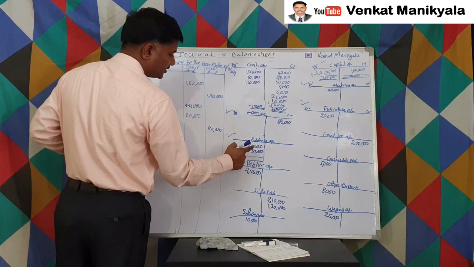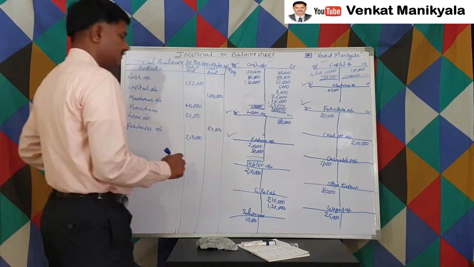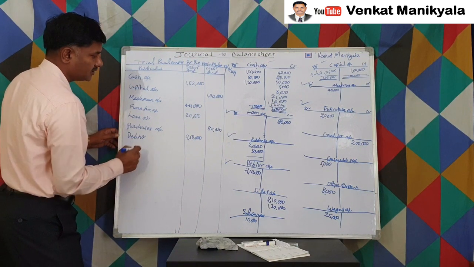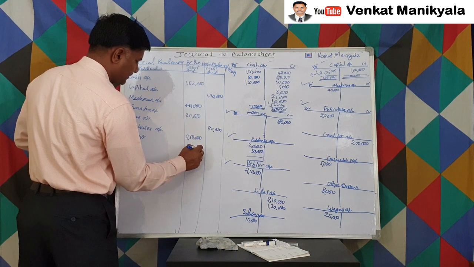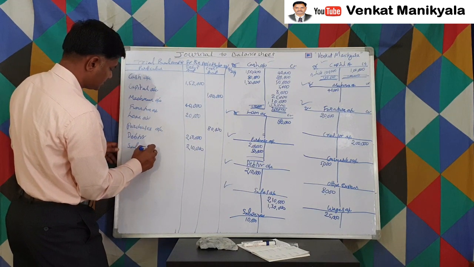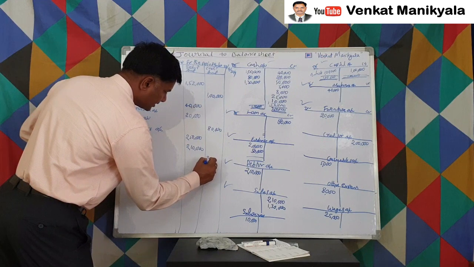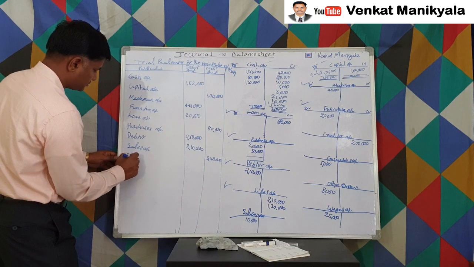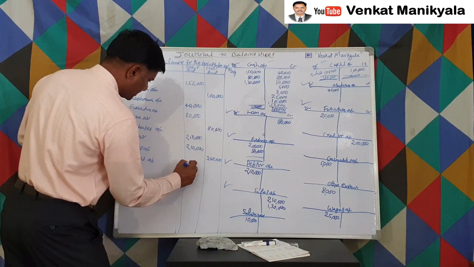Purchases account has 2,50,000 debit balance. And debtors, 2,10,000 debit balance. Then we have the sales account. Sales account has a credit balance of 3,40,000. And salaries account, 10,000 debit balance.